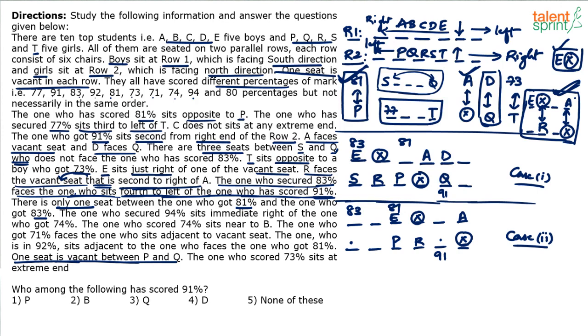Achha, by the way, with respect to case 1, you see, P, Q, R and S have already been plotted. So this has to be T. And if this is T, then this has to be 73. Yes or no? Because T is opposite to 73.